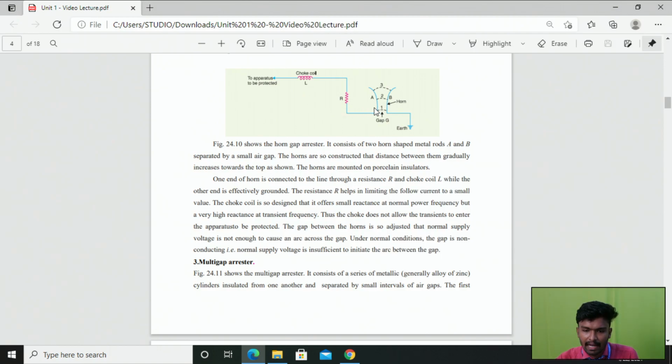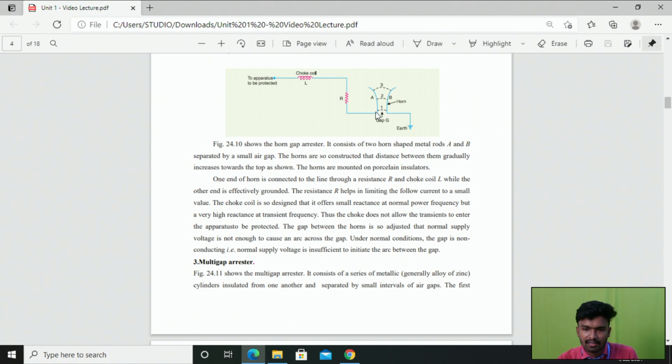And then the gap between these two horns is so adjusted that the normal supply voltage is not enough to cause an arc across the gap. Under the normal operating condition, the gap is non-conducting, that is, the normal supply voltage is insufficient to initiate an arc across the gap. As I already told before, during normal operating conditions we don't have sufficient voltage to create this arc, right?